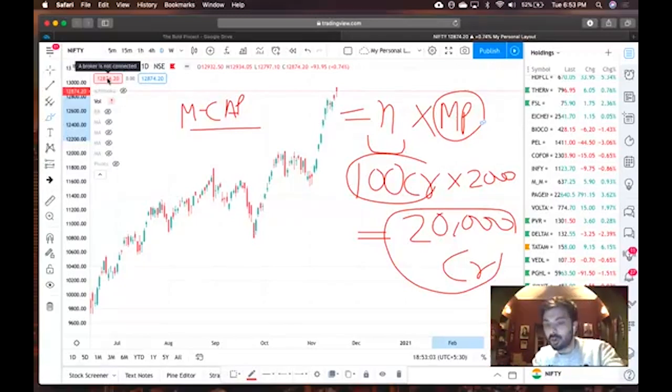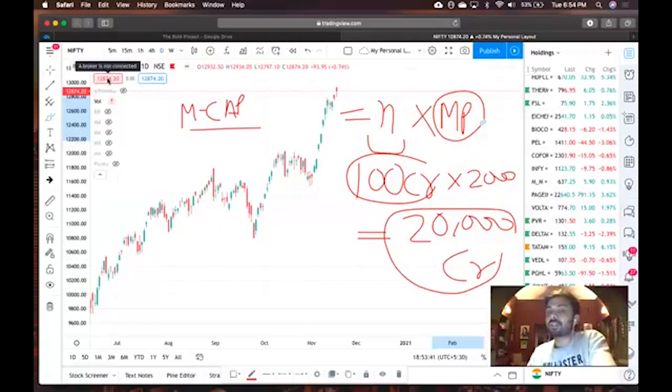Whenever you place an order in the market, it will ask you: do you want to buy it on NSE or on BSE? You will get that option with your broker, so whatever you do is totally up to you. The company basically has an option: do I want to get listed on NSE, BSE, or both? It depends upon the criteria and requirements of the company. For example, all the famous companies like Reliance, TCS, HDFC Bank are on both stock exchanges. So you can buy on BSE also, NSE also. The price will remain the same, maybe a 5 paisa difference, not much. So that's about what is Nifty.